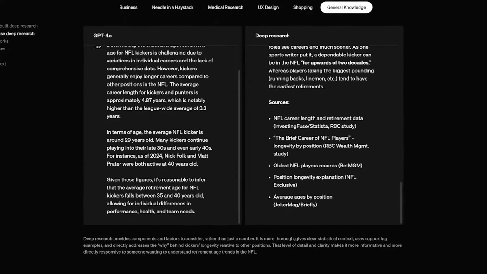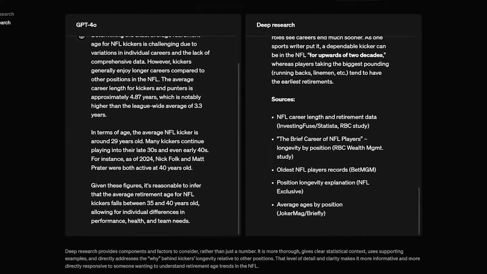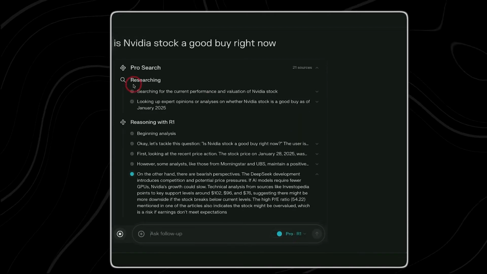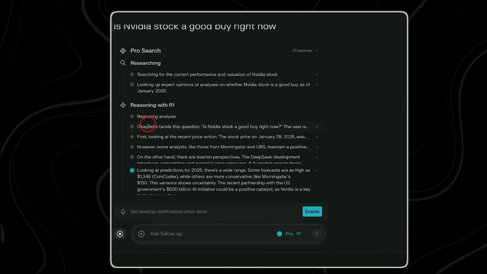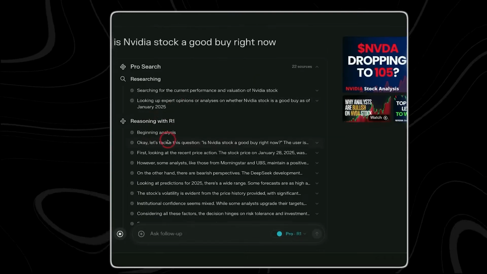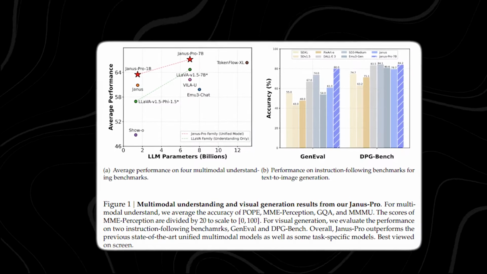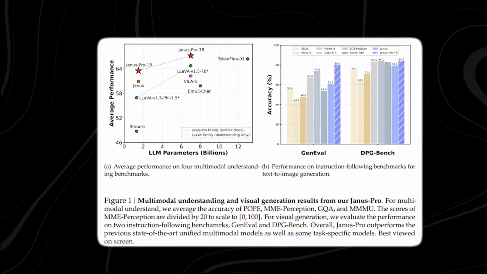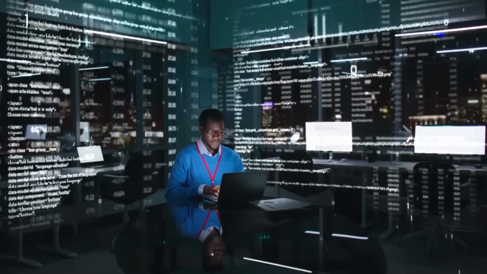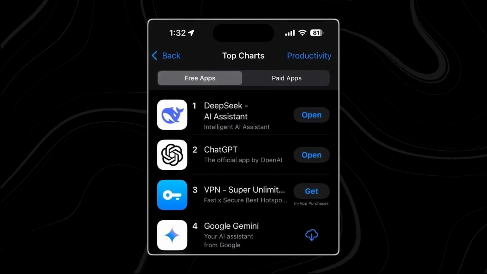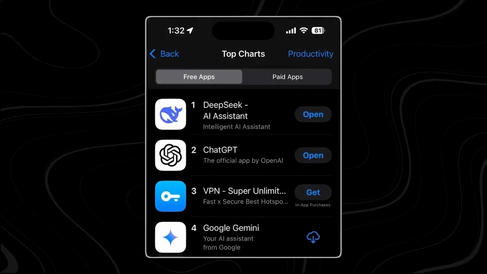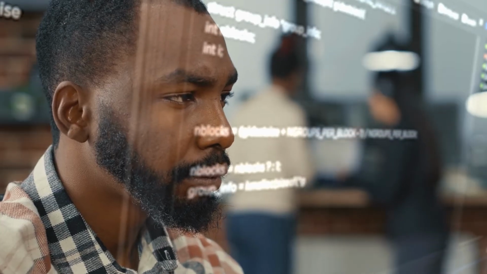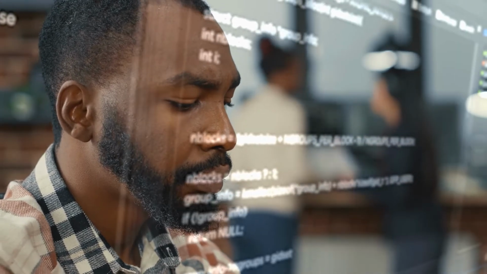This open access approach has led to rapid enterprise adoption. Microsoft, Amazon, and AI search company Perplexity have already integrated DeepSeek R1 into their platforms, signaling that major players in the industry see its potential. More importantly, benchmarks indicate that DeepSeek R1 is outperforming GPT-4 in certain reasoning tasks, particularly in coding and math-related queries. But perhaps the biggest shock came when DeepSeek R1 overtook ChatGPT as the #1 app on the US Apple App Store, proving that users are actively seeking alternatives to OpenAI's closed ecosystem.